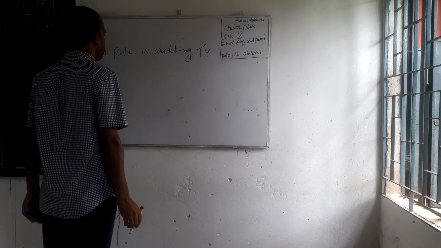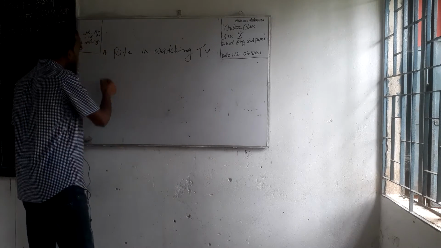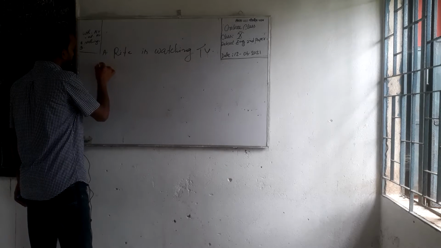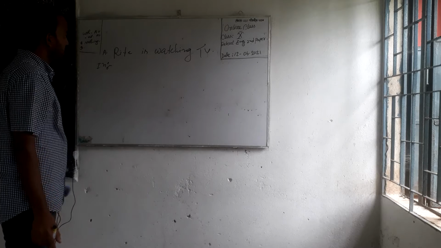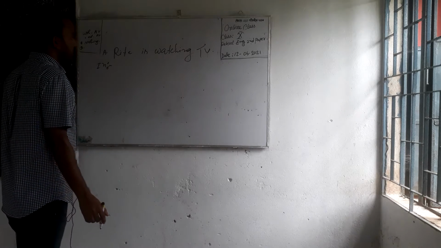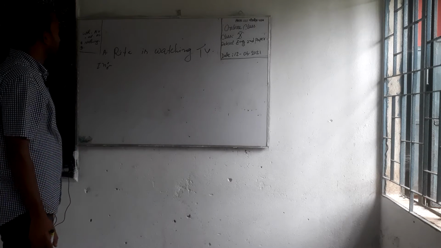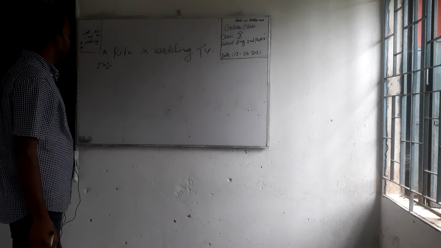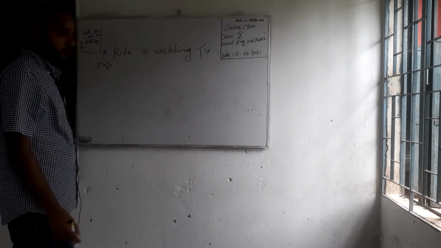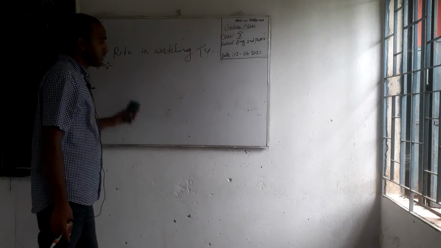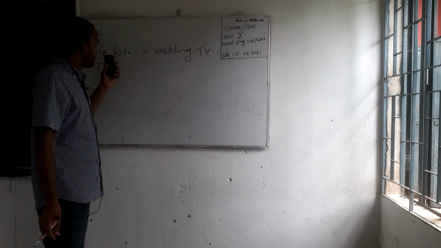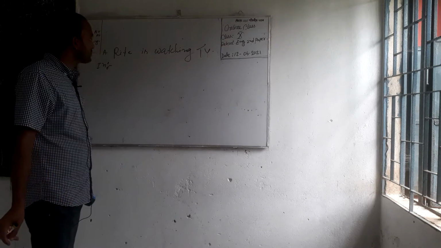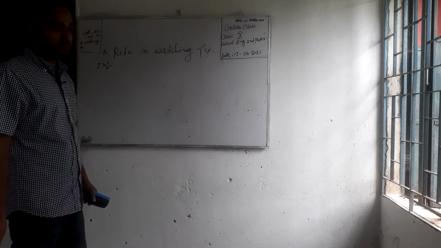This is a statement with auxiliary verb, so we can change this statement into interrogative. Dear students, we have to remember that if a statement is affirmative, then question will be negative. If a statement is negative, then question will be affirmative.